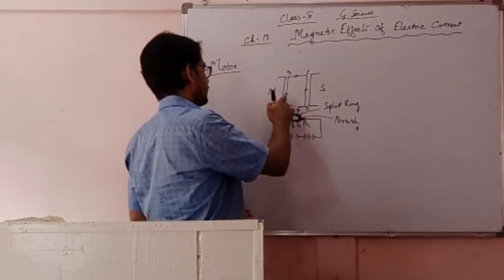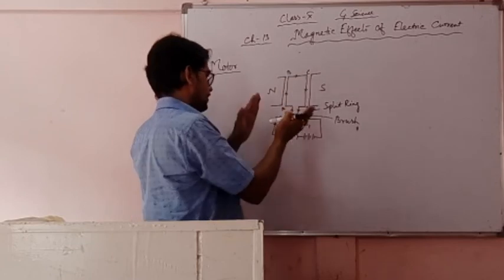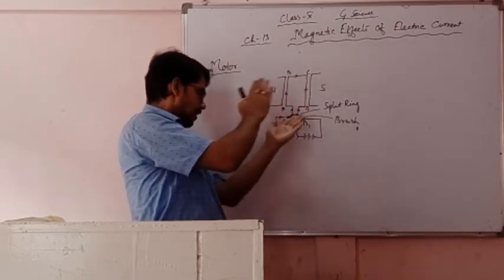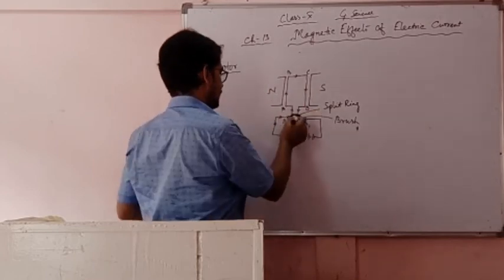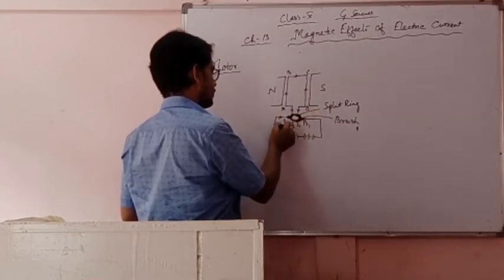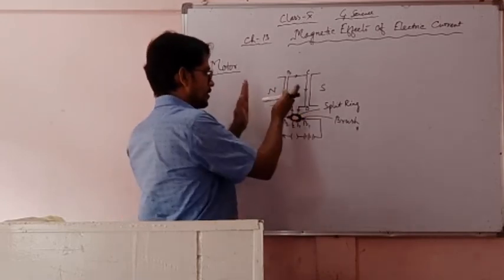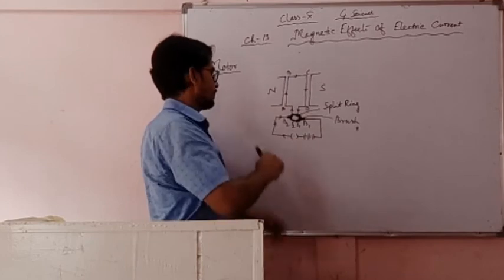When current is moving from A, B, C, D, then this ABCD will rotate like this. Half rotation will be completed. This S1 will come to join with B2, and S2 will come to join with B1. This is the half rotation completed. This AB will go downward like this.